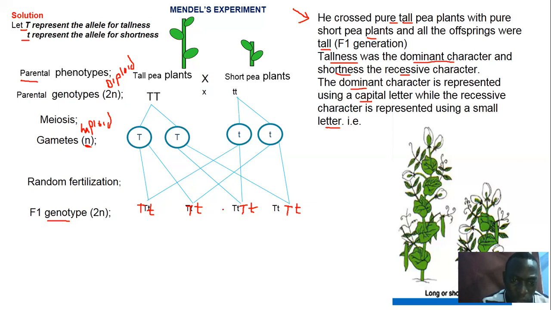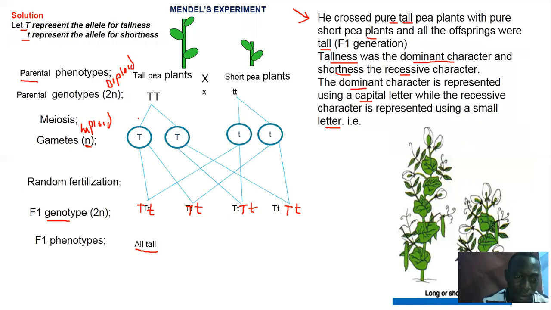But then this is not what you see. What you see is their phenotype. You're going to see them when they're all tall. So these were the first results of Mendel. But then he further crossed these F1 offspring. Now, when you cross the F1 offspring, you'll have the parental phenotype, that is the F1 phenotype in this case, because you are looking at these offspring which we got earlier.